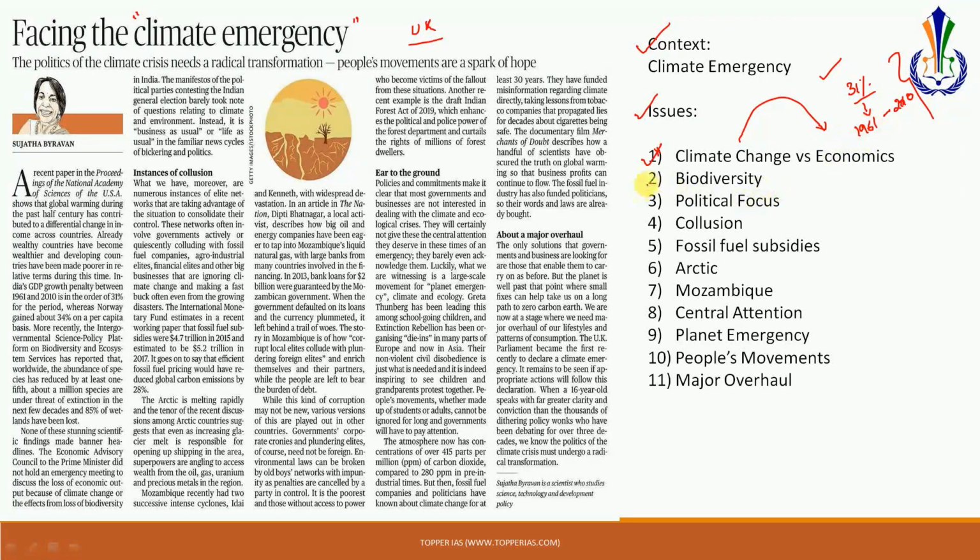Now the next issue that has been discussed is with regards to biodiversity. The editorial is discussing that because of climate change, there is a huge amount of stress on the biodiversity. According to the Intergovernmental Science Policy Platform, the abundance of species on the planet has reduced by approximately 1/5 as compared to what it was in the pre-industrial era. Also, what is important here is that about 1 million species are under threat. 85% of the wetlands have been destroyed because of climate change.